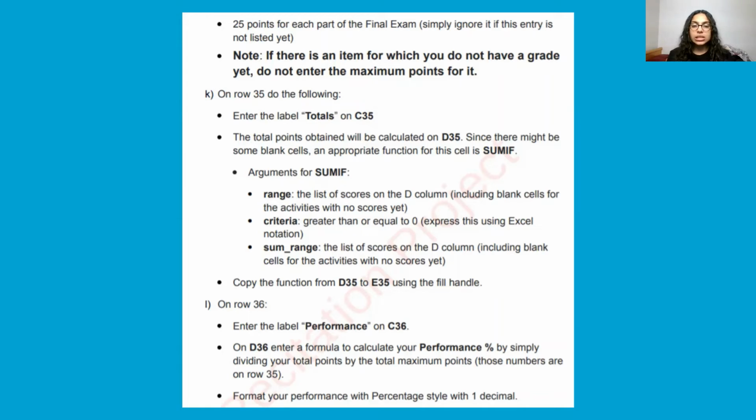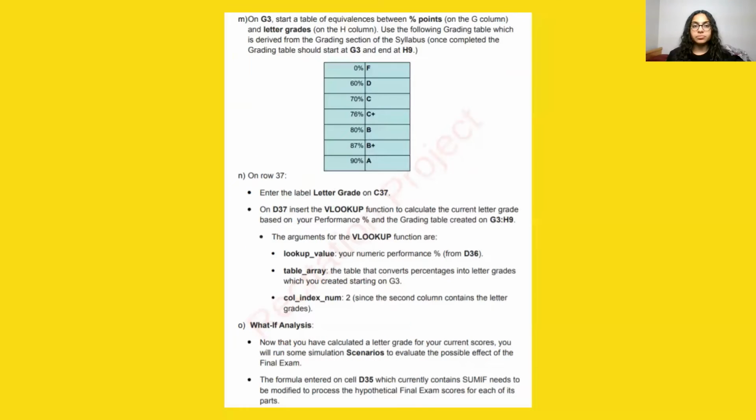The next task is on row 36. Enter the label performance on C36. On D36, enter a formula to calculate your performance percentage by simply dividing your total points by the total maximum points. Those numbers are on row 35. Then you format your performance with percentage style with 1 decimal.